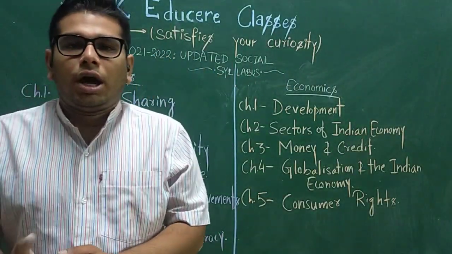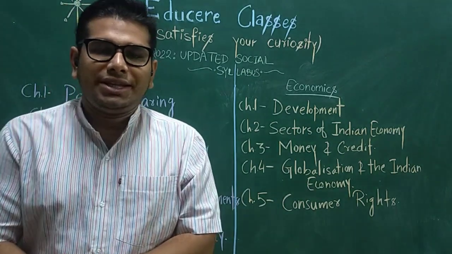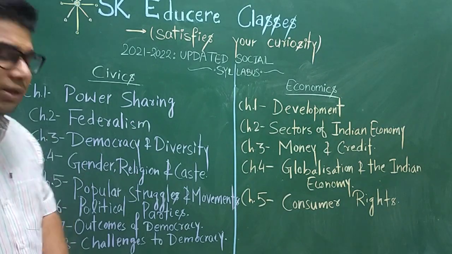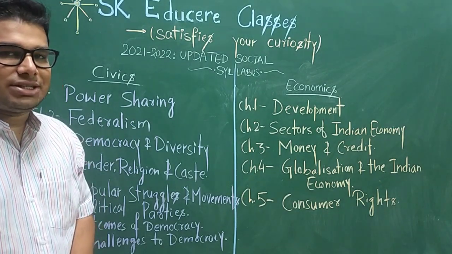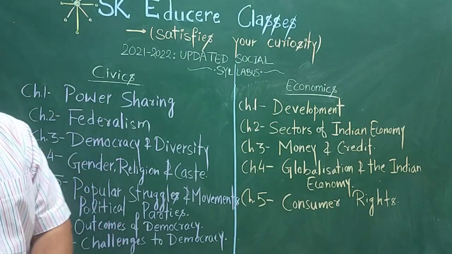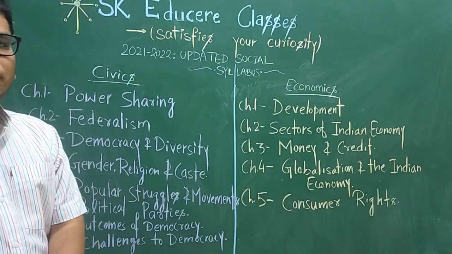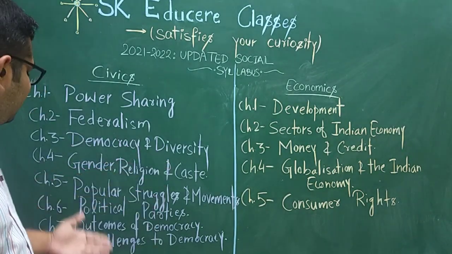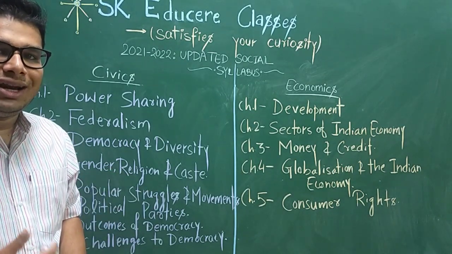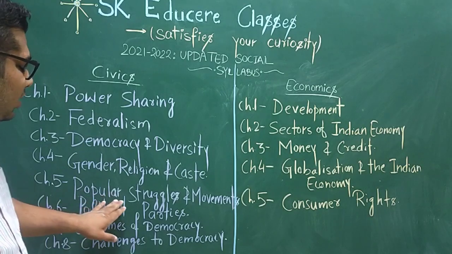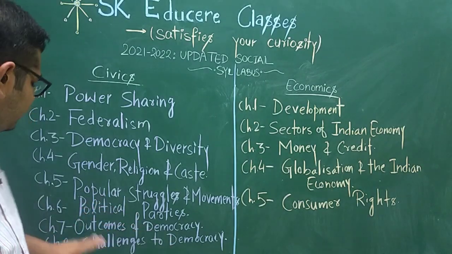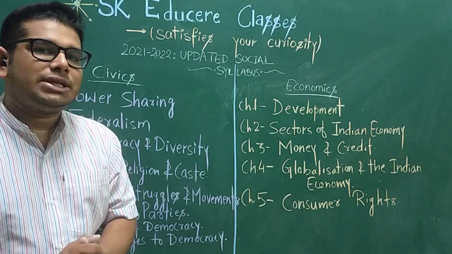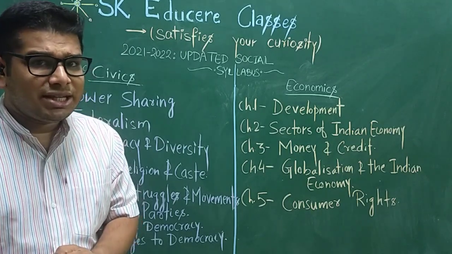Now coming to our third subject of social science, that is civics. In civics we are mainly having 8 chapters. The first chapter is about power sharing, the second chapter is about federalism, the third chapter is about democracy and diversity, the fourth chapter is gender, religion and caste, the fifth chapter popular struggles and movements, the sixth chapter political parties, the seventh chapter outcomes of democracy, and the eighth chapter of civics is challenges to democracy.